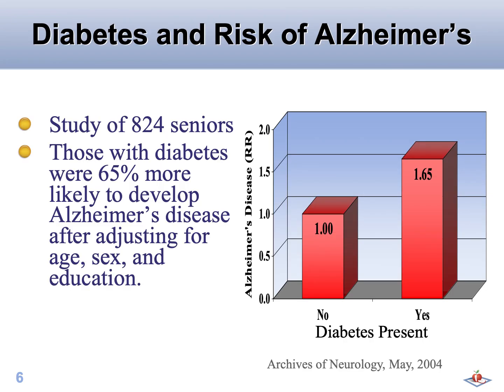In a study involving 824 seniors, it was discovered that high blood sugar levels had an impact on the brain. The research found that individuals with diabetes faced a 65% higher risk of developing Alzheimer's disease, even after accounting for factors like age and gender and educational level.